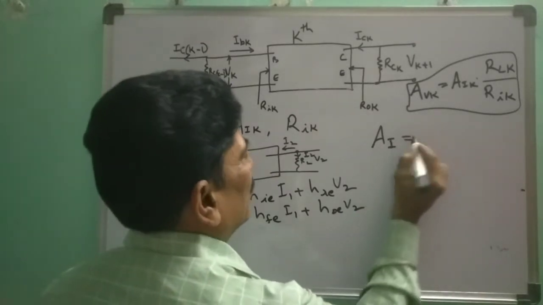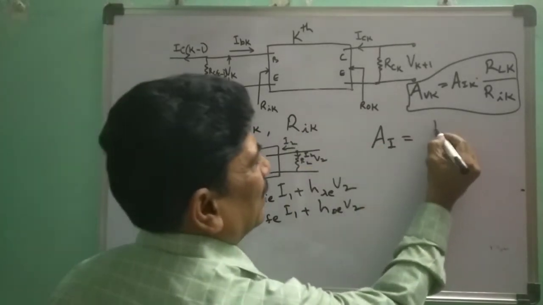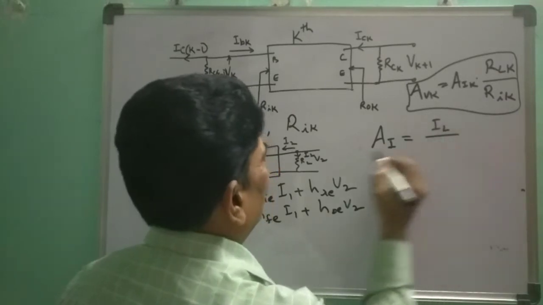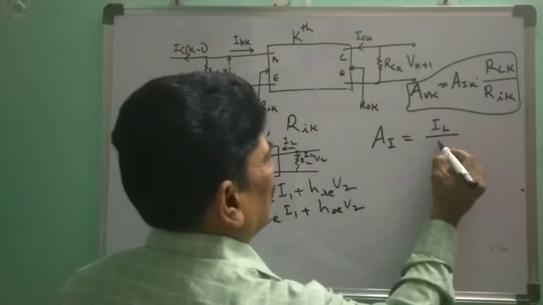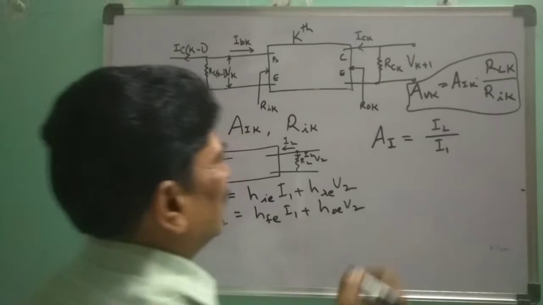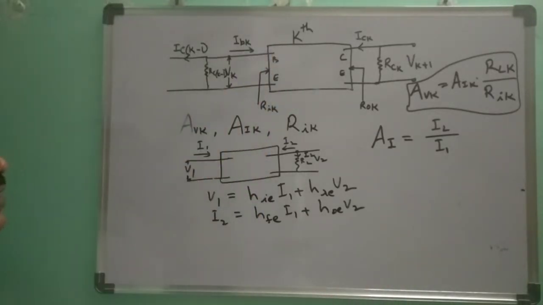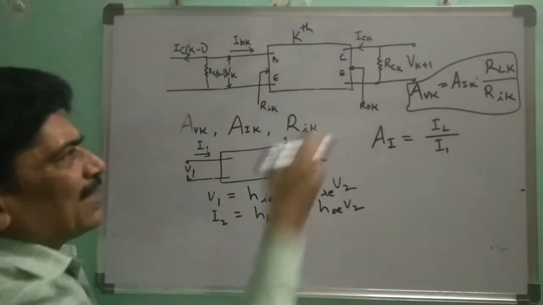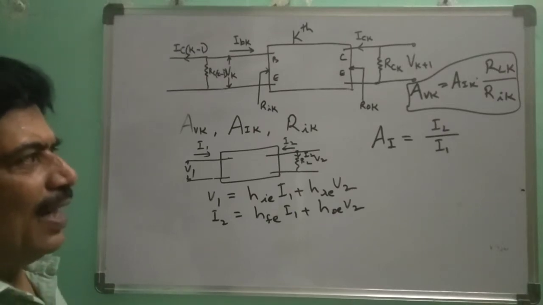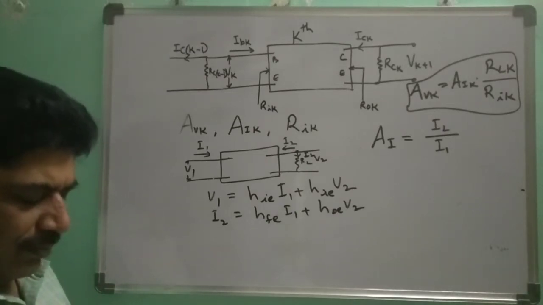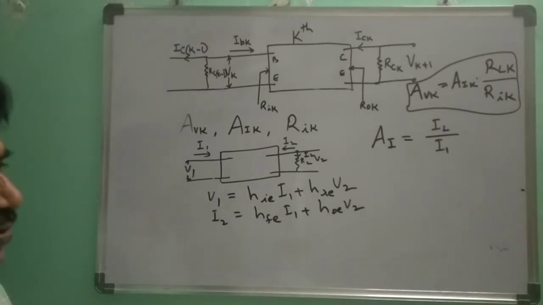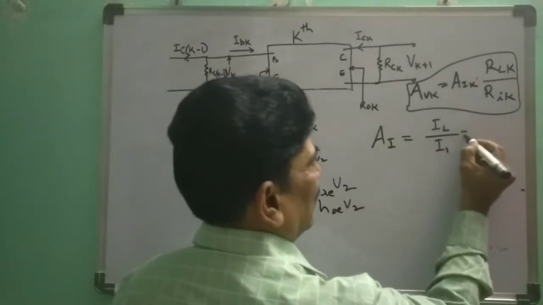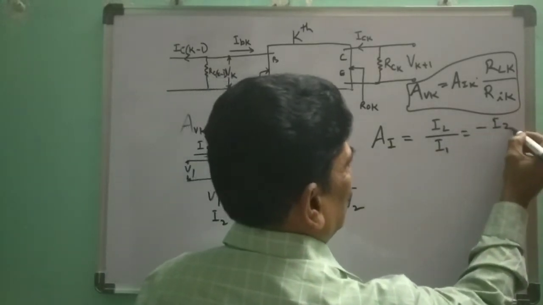So AI is equal to, what is the load current here? IL divided by I1. In this case it is IBK, and IL is minus ICK. Okay? IL by I1, which is equal to, what is IL? It is nothing but minus I2.